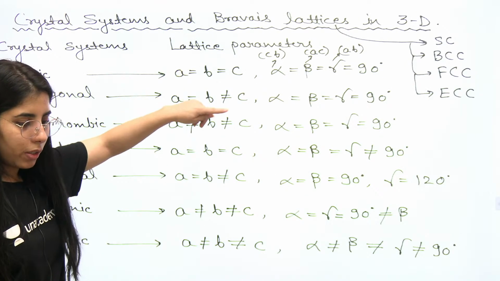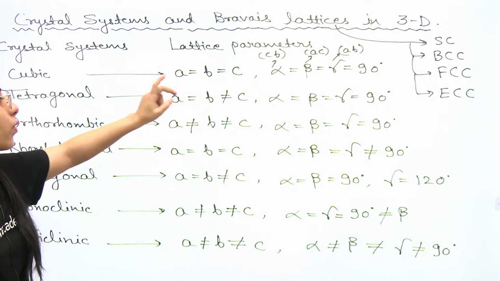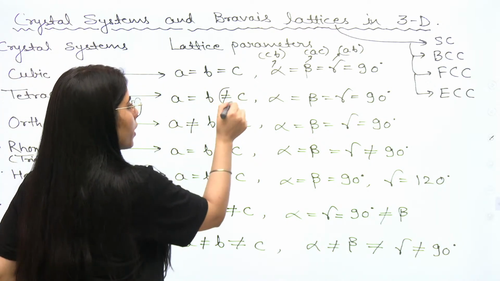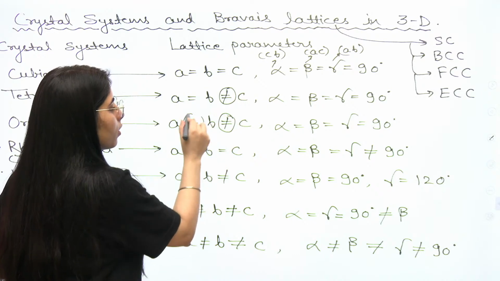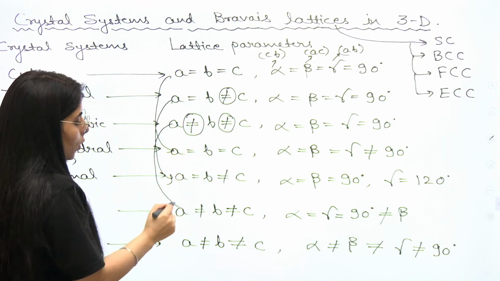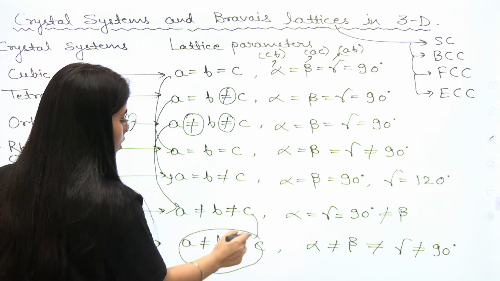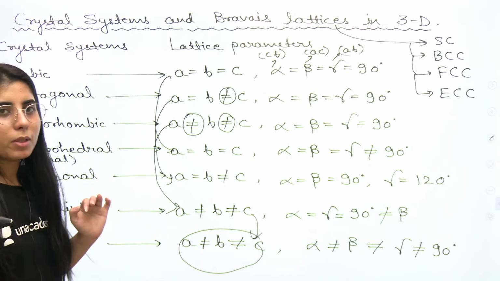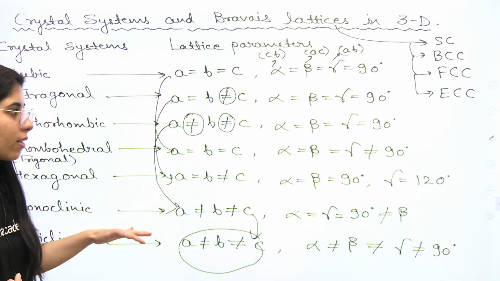A equal to B equal to C, A equal to B not equal to C, A not equal to B not equal to C. You have introduced one not equal to here. Then you have increased their number, made two. Then repeat the same thing, sequence. Okay, the last one is going to repeat itself because there will not be all the steps completed. We will not be able to complete them, so we just need to repeat it in this way.